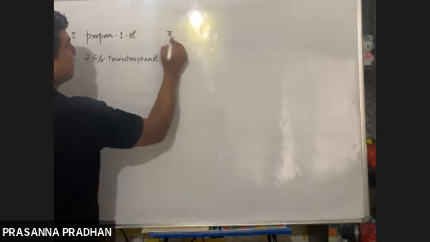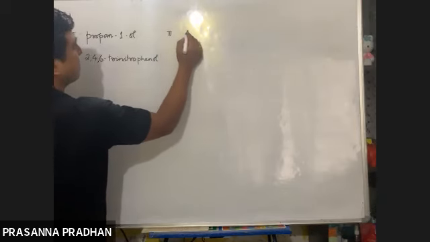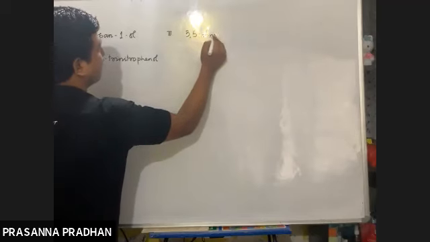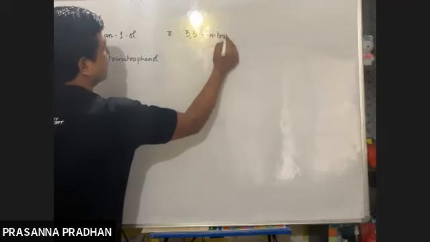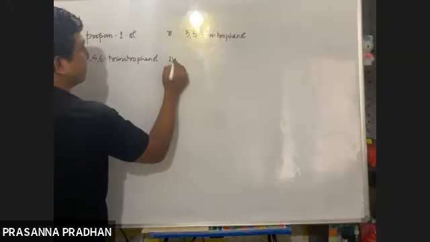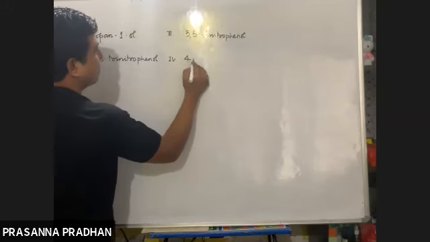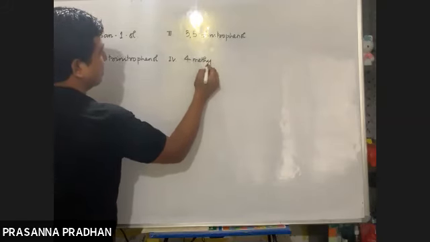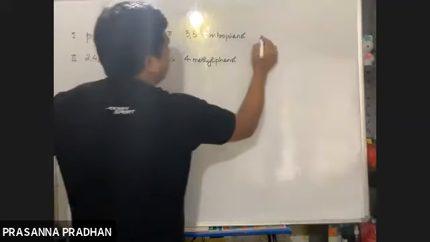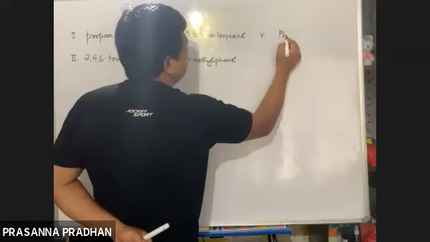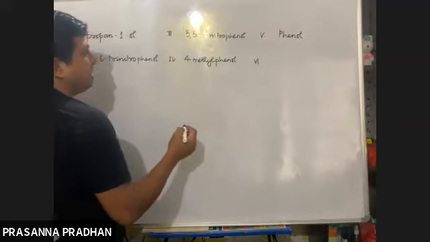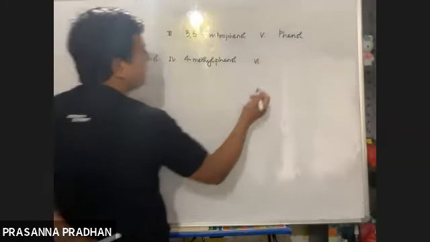Third compound is 3,5-dinitrophenol. Number 4 is 4-methylphenol. Number 5 is just phenol. And number 6 would be 3-methylphenol.